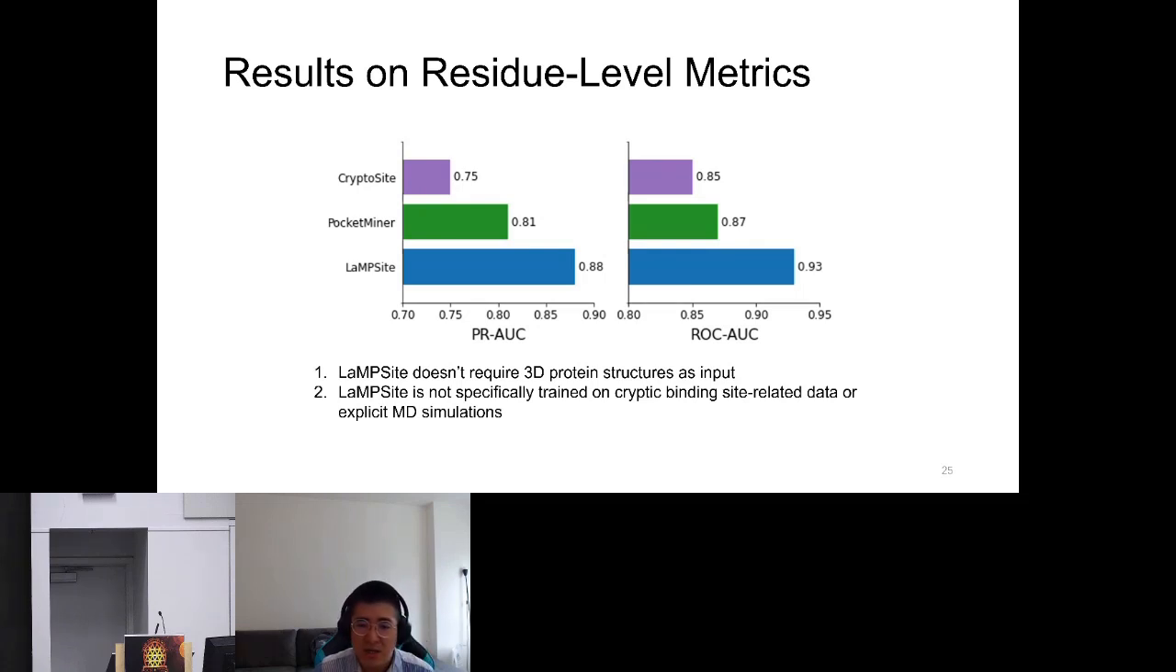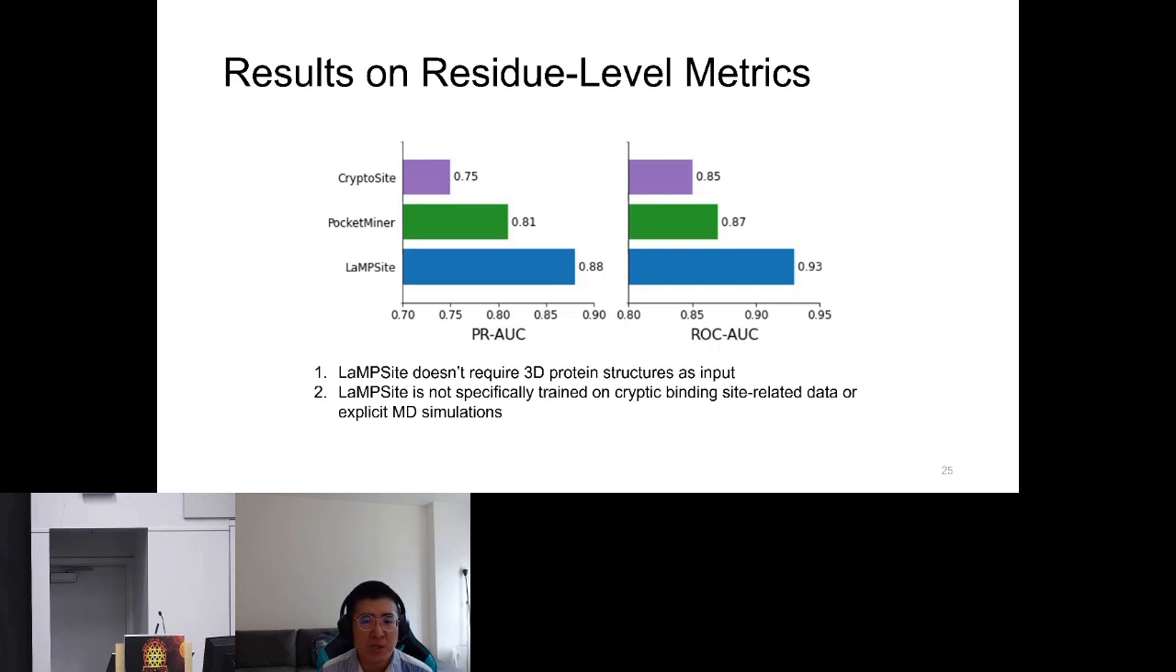First, the help of implicit 3D structure information captured by the protein language model. LAMP-site doesn't require 3D protein structures as input. And second, LAMP-site is not specifically trained on cryptic binding site related data or explicit MD simulations that capture the dynamic nature.